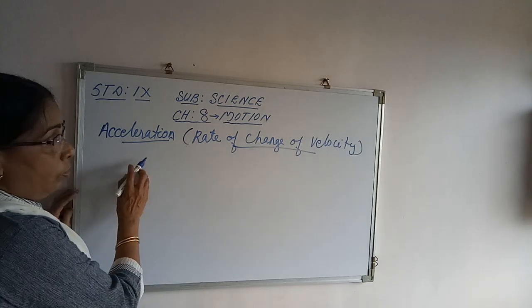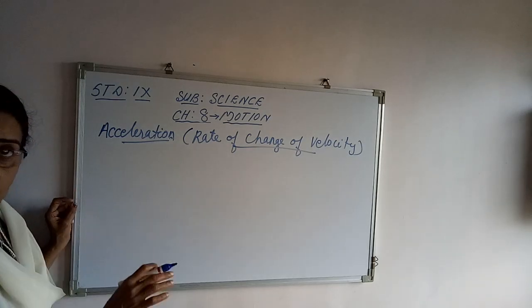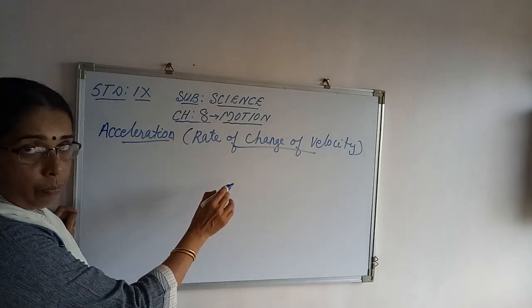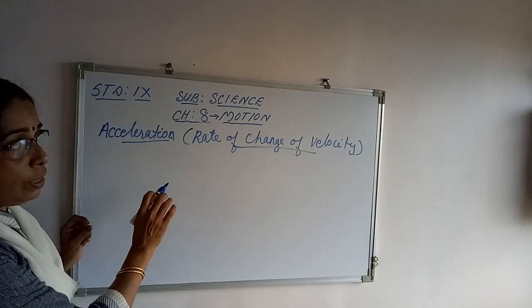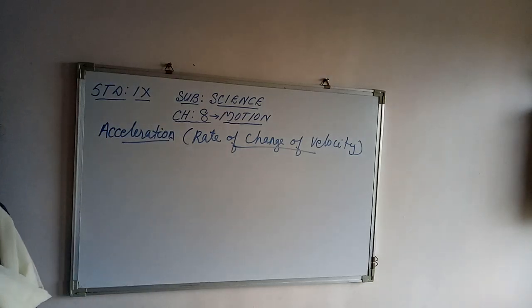That means when an object is in uniform motion along a straight line, the change in velocity is zero. There is no change of velocity. And in that case, we can say that the rate of change of velocity is zero, or otherwise we say that the acceleration is zero then.